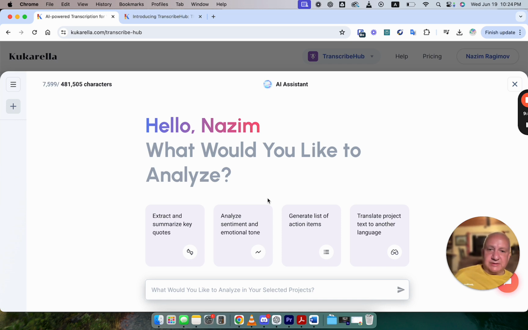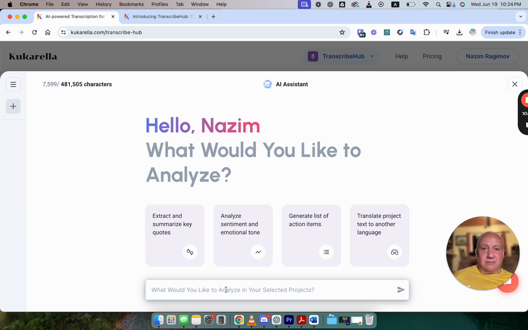For example, if it's a business and you were conducting interviews with employees, you can select multiple projects and analyze these interviews and describe challenges and business opportunities for the company, or climate in the company.